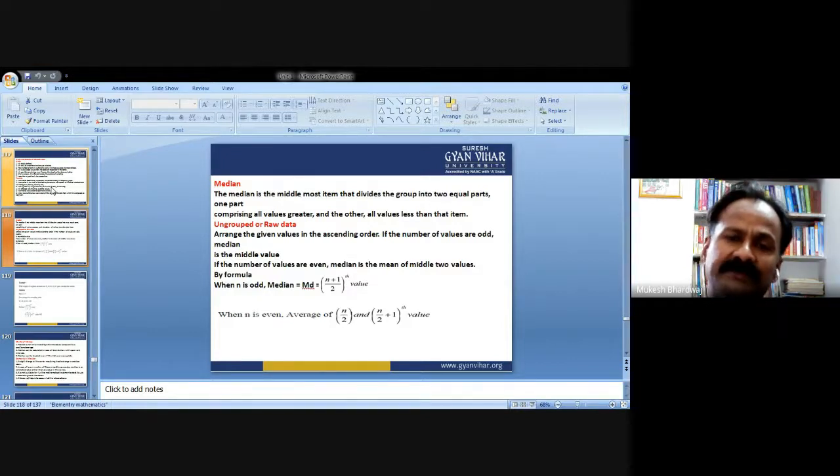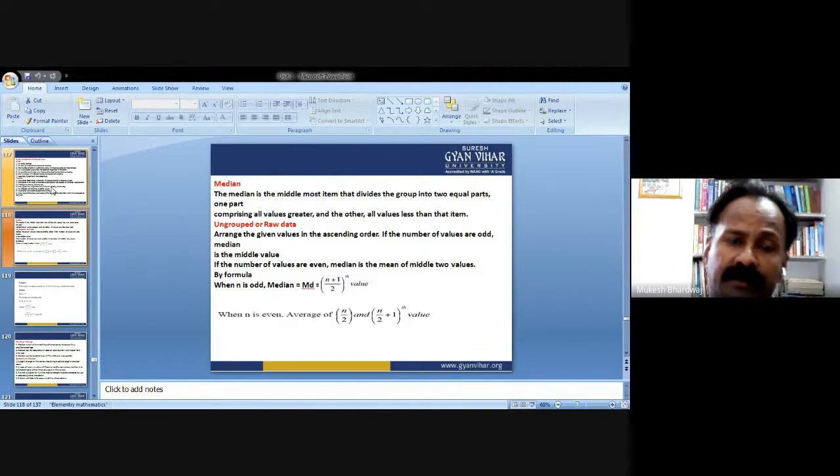So whatever data is provided to you, first you need to arrange that data in ascending or descending order. After that, we choose the middle value among the given data, which breaks the whole data into two groups, one part comprising all values greater and the other part all values lesser than that item.